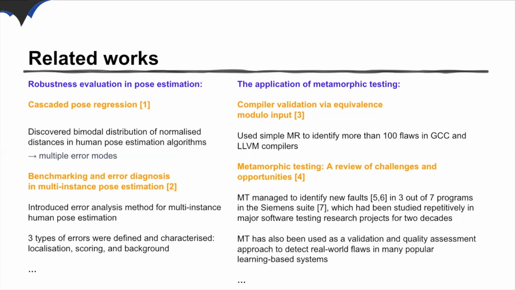However, to the best of our knowledge, existing works have not been evaluated on the scenarios that could potentially affect the HPE model's performance. Metamorphic testing has been used to detect faults in various domains and has been integrated with software analysis and testing. It has been a mainstream approach to handle oracle problems in software engineering and is used for quality assessment to detect real-world faults in learning-based systems.